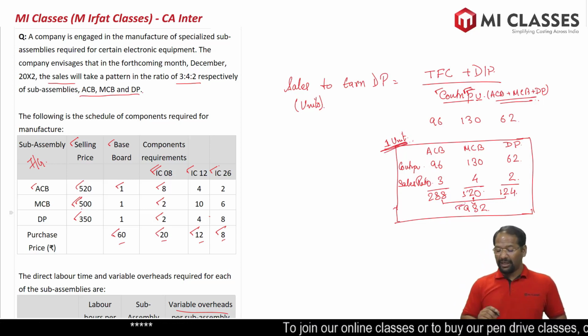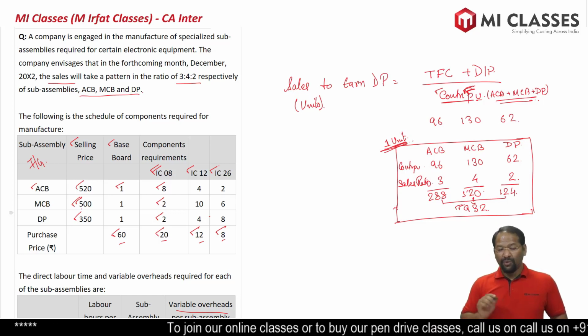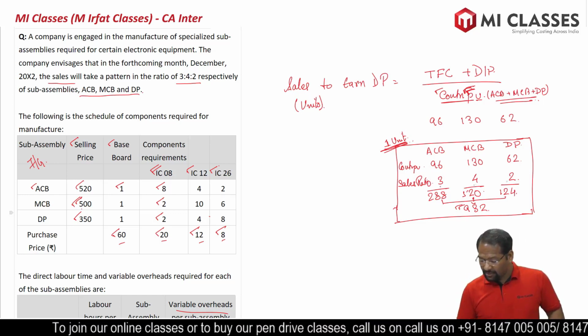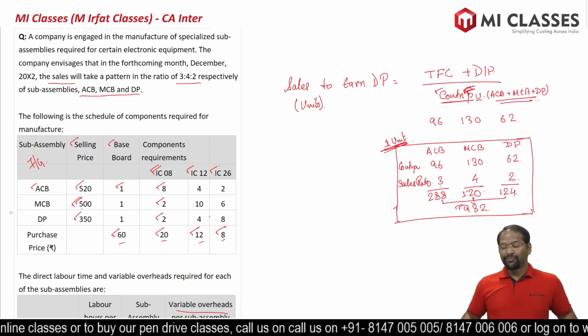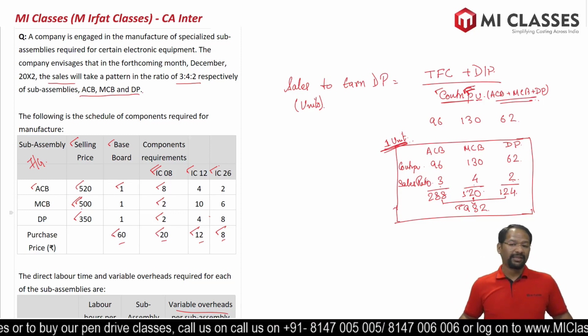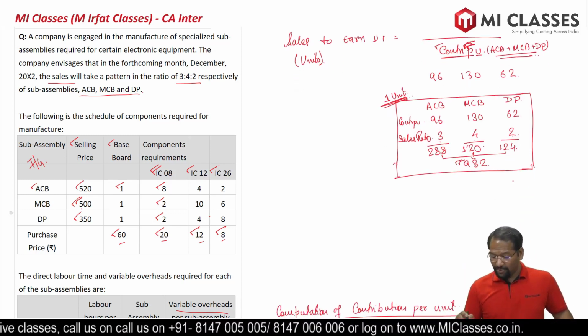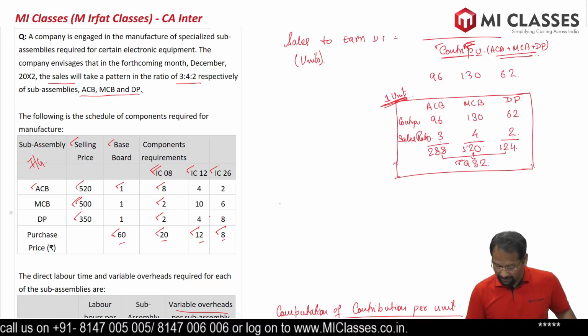Why did we do that? Because the formula says contribution per unit. So what we did, for 1 unit, we made all three products into one box. So one box became 1 unit. More of it you have already learned in a chapter called marginal costing. Now let's go back and calculate again the sales to earn desired profit.